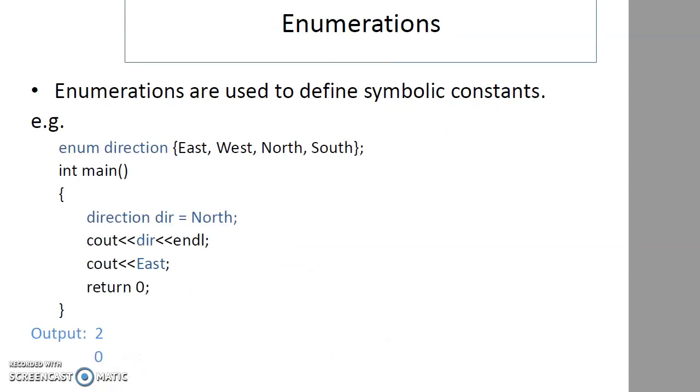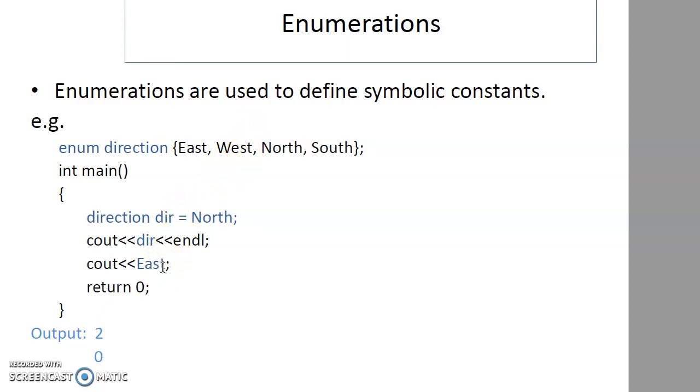Then another data type is enumerations. It is another abstract, or rather user defined, data type. Enumerations are used to define symbolic constants. Enum direction, opening curly bracket, east, west, north, south, closing curly bracket, semicolon. And then in main, when I say direction dir equal to north and display dir, it will display 2. So the index of the enumeration has been displayed.